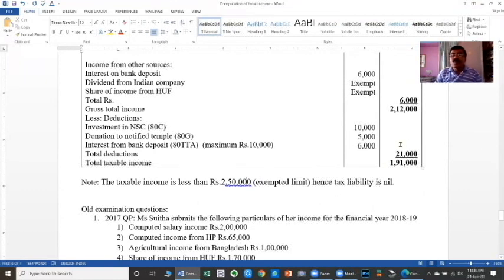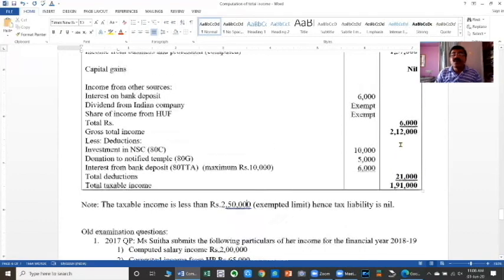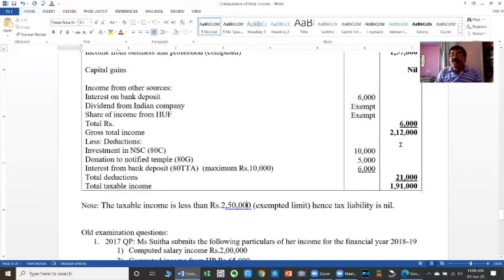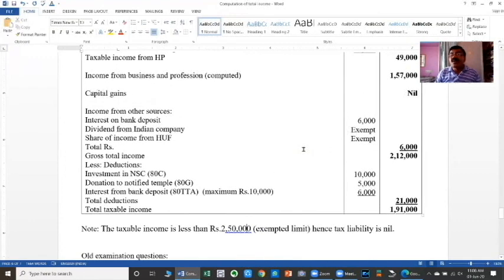Okay, dear students, this is the way of computation of gross total income, taxable income or total income, and then the tax liability of the assessee. It includes step number 1, calculation of gross total income; step number 2, calculation of total taxable income; and then step number 3, computation of the tax liability. Okay, so you have to practice the problems given on this.